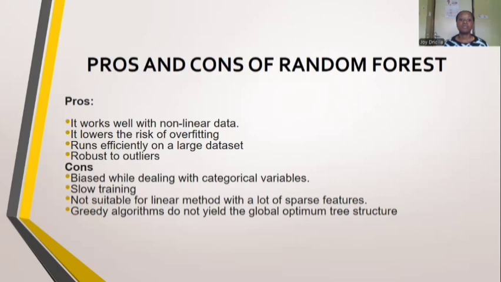Then we have the cons, where it's biased while dealing with categorical variables. If the variables have a lot of categories, it may be a little bit biased. There is slow training, because having to separate all those different data sets into different decision trees is time wasting. It's not suitable for a linear method with a lot of sparse features, or a data set with limited features. Then it's a greedy algorithm, hence it does not yield the global optimum because it chooses the very best option.